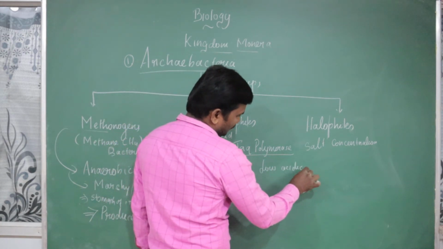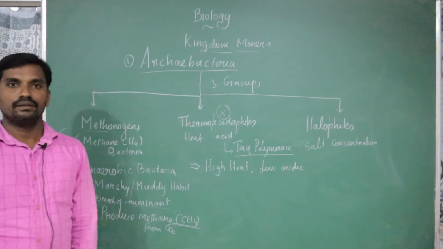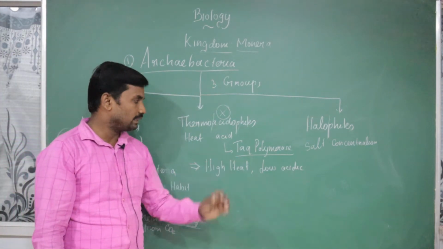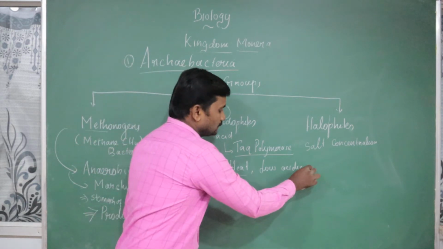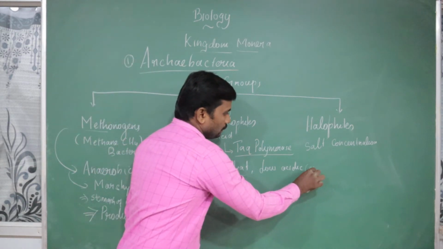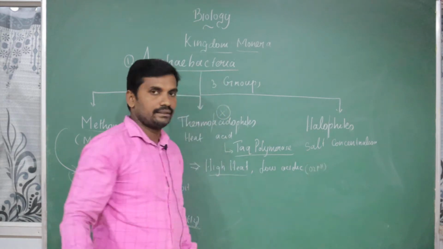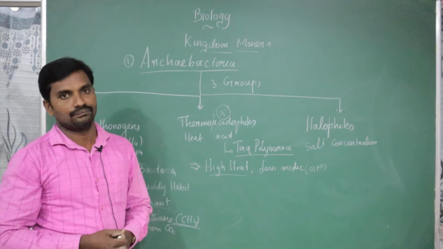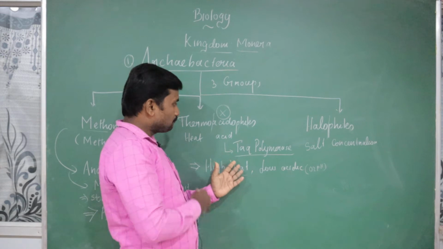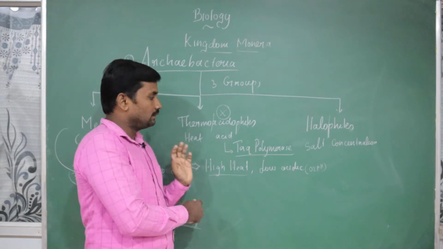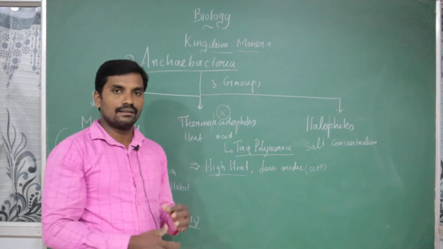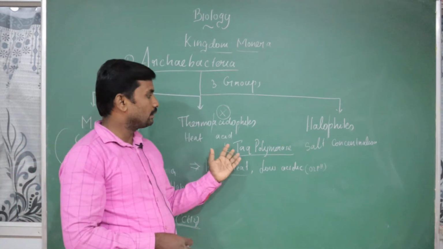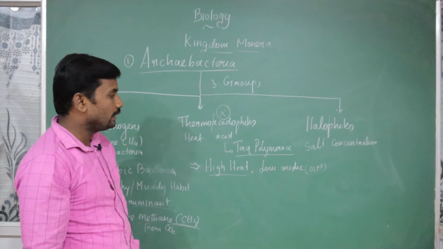Acidic habitat la adhigama irukum. Low acidic medium la adhigama irukum. But Thermoacidophiles live in high heat as well as low acidic medium, specifically 0.2 pH, where we can't imagine so much acid. So in that particular habitat, the bacteria are able to withstand a high amount of heat as well as a low acidic medium, and bacteria valara mudiyum. Specifically they are going to be useful for genetic engineering purpose.